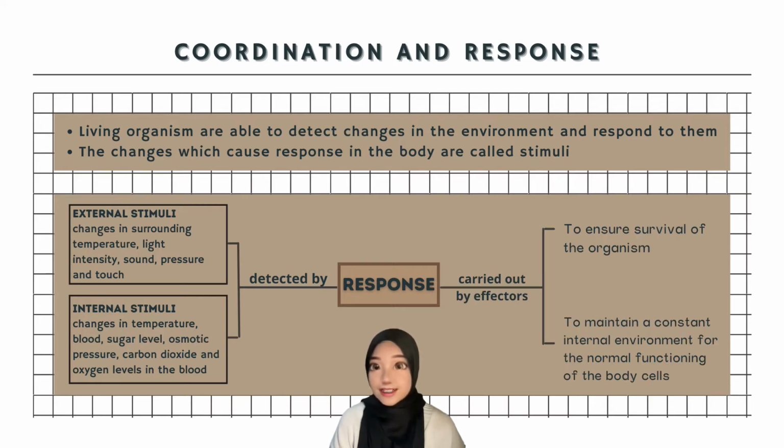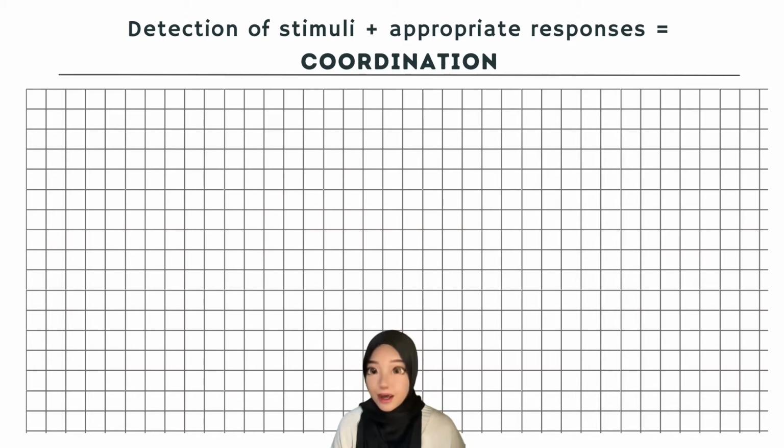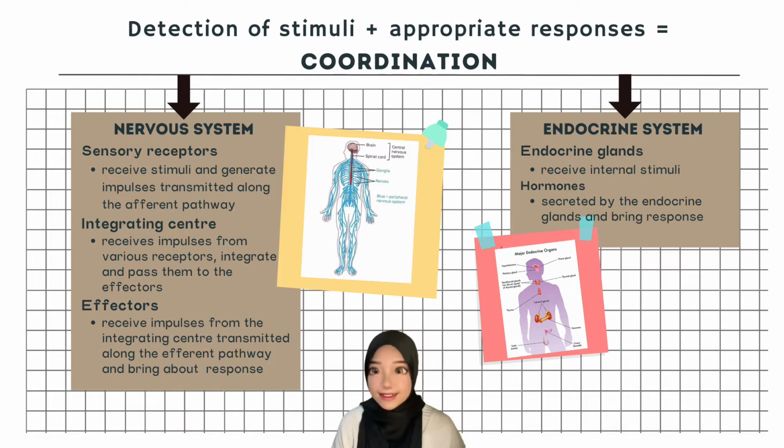Then the effectors in the body will carry out the response to stimuli to ensure survival of the organism and to maintain a constant internal environment for the normal functioning of the body cells. The detection of stimuli and an appropriate response is called coordination. The roles of coordination and response are carried out by two different coordinating systems, which are the nervous system and endocrine system. The two systems often complement each other in coordination and response.